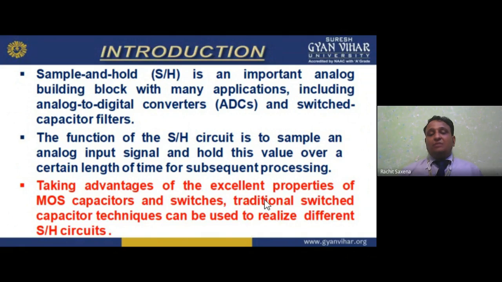XL is equal to omega L, that is the inductance. But if I am talking about the capacitance, XC is equal to 1 by omega C. L gives an impedance proportional to the frequency. So an inductor passes low frequency, the DC, but blocks the AC. A capacitor is the inverse: high frequency, low impedance; low frequency, high impedance. In an inductor, high frequency gives high impedance, and low frequency gives low impedance.